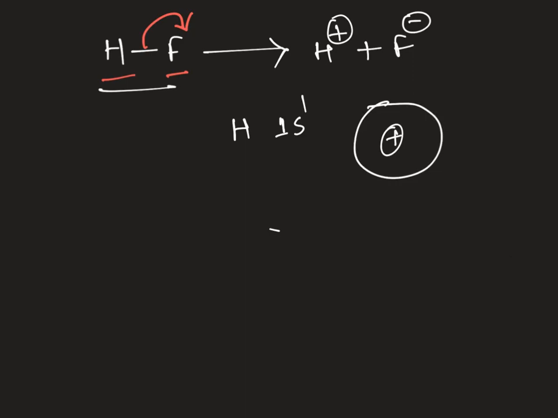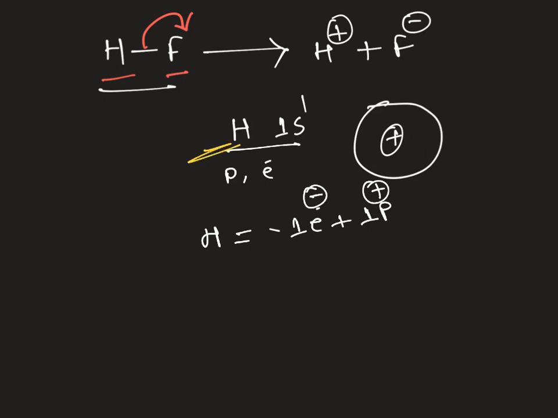Whenever you write an atom, the number of protons and electrons should be equal, then only we write it as a neutral atom. For hydrogen, one electron and one proton are present. The electron has a negative charge and the proton has a positive charge, and the overall charge on the hydrogen atom is 0. Now the electron has completely migrated towards fluorine, so the remaining charge is positive, and we write it on hydrogen.